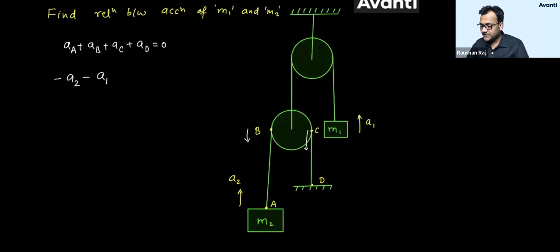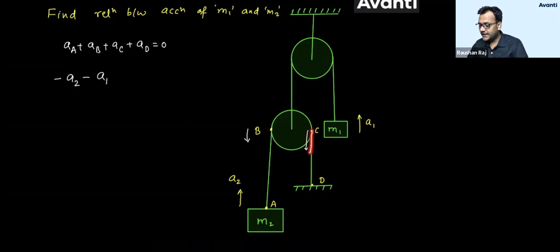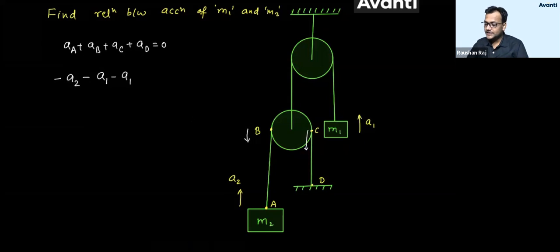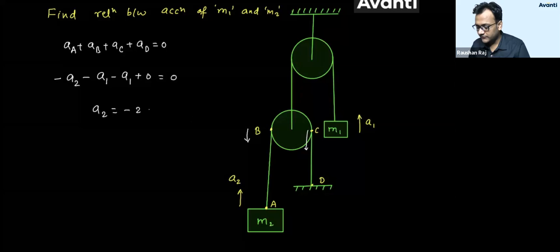Now because of acceleration of C downward, length of CD will try to decrease. So I'll put a minus sign, a1. What is the acceleration of point D? It is fixed with the support, with the wall, with the platform. So acceleration of point D is nothing but zero. So I'm going to get the answer a2 is equal to minus 2 a1.